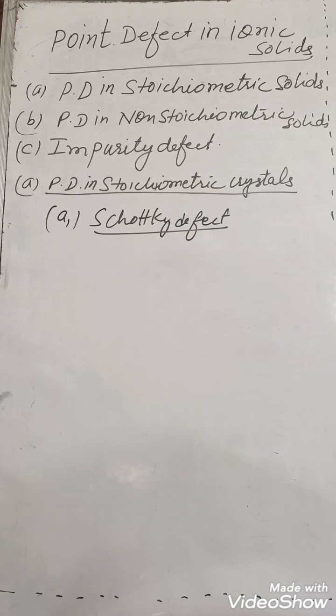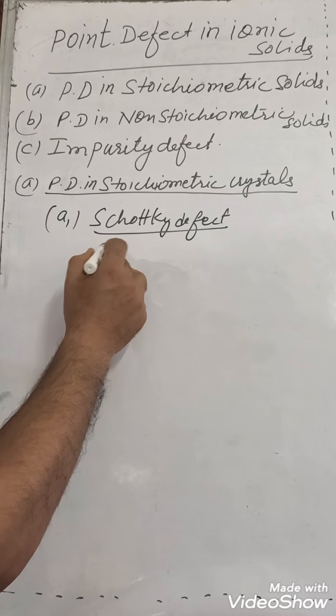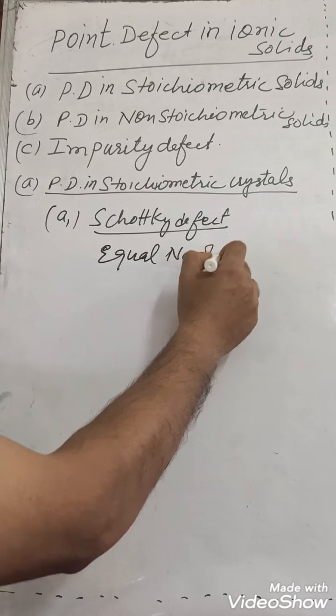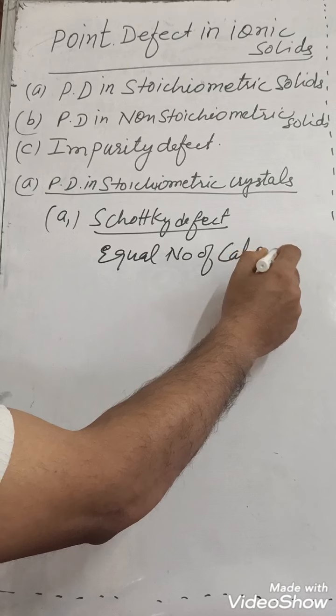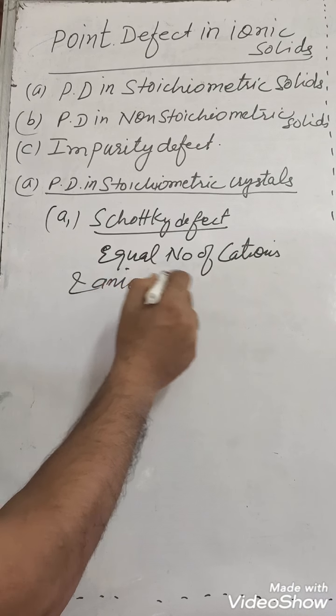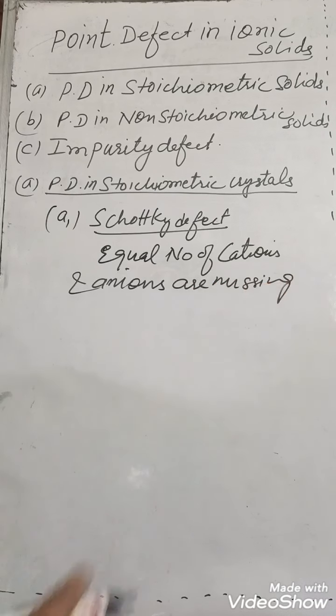They are not present in the crystal. That means they are absent.